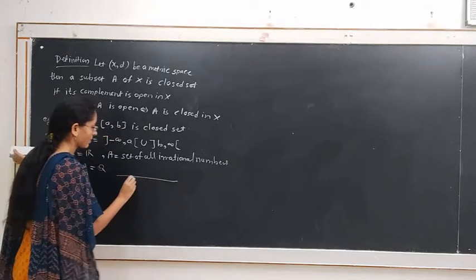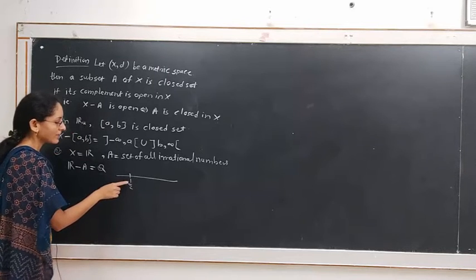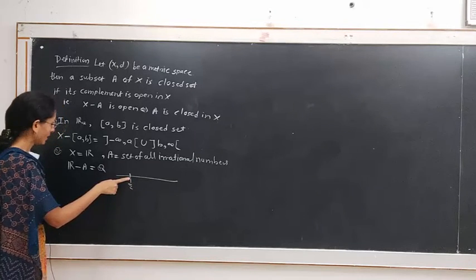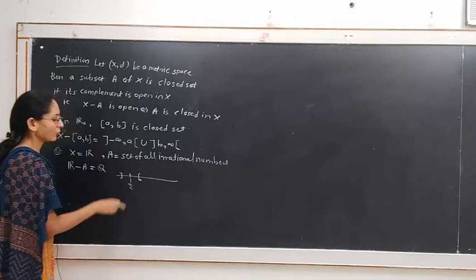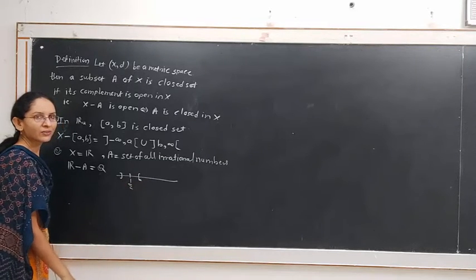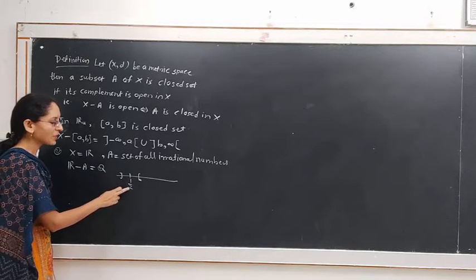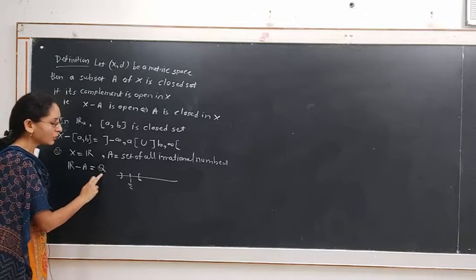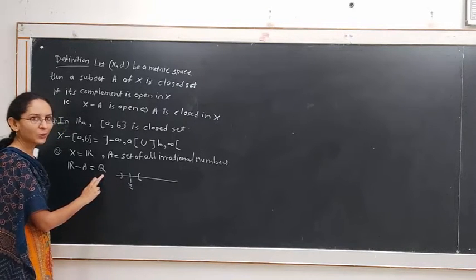If we consider rational numbers, suppose 1/2 is a point in this set Q. The neighborhood of the point 1/2 in the set of real numbers with respect to the usual metric is an open interval whose center is at the point 1/2 with some radius. Then this open interval will also consist of irrational numbers, which do not belong to Q. That is, the open sphere with center at 1/2 of some radius is not a subset of Q. Hence, Q is not a neighborhood of the point 1/2, which is a rational number. Therefore, the set Q is not an open set.